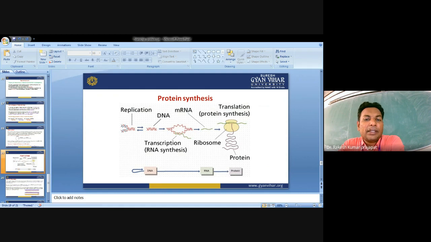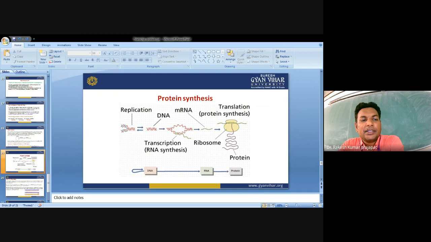It occurs in the cytoplasm where the ribosomes are located. It consists of four different phases. First, activation of tRNA, where the amino acid is covalently bound to the tRNA. First step is activation of tRNA.